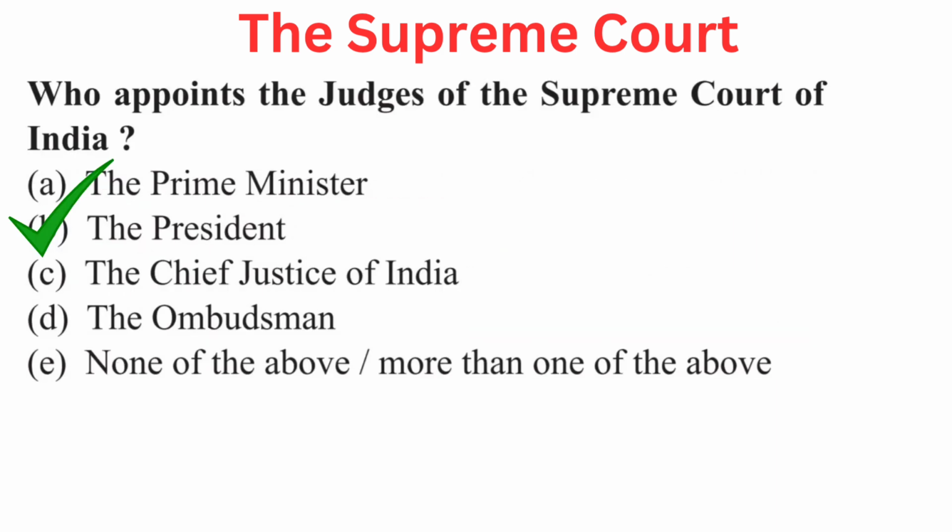Who appoints the judges of the Supreme Court of India? Your options are A. The Prime Minister, B. The President, C. The Chief Justice of India, D. The Ombudsman, or E. None of the above or more than one of the above. Right answer is B. The President.